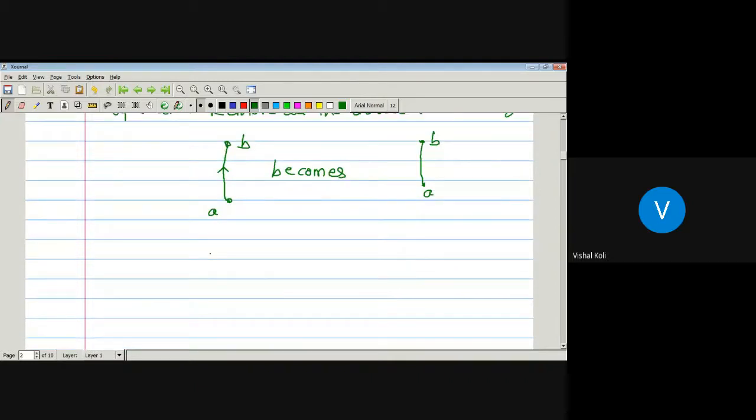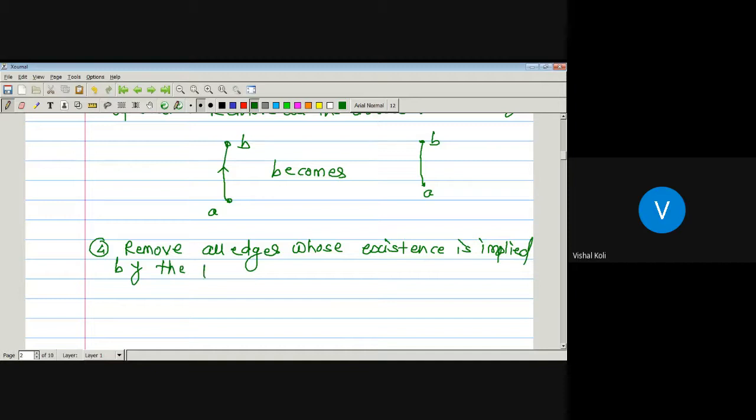Now the last one is: remove all edges whose existence is implied by the transitive property.